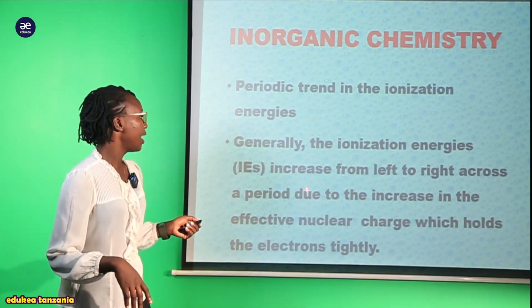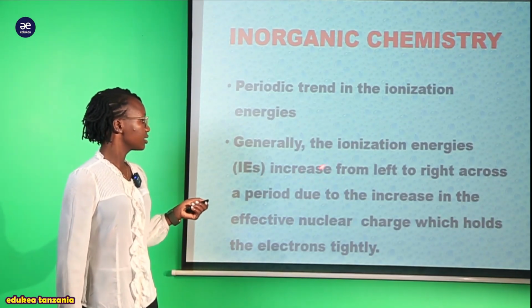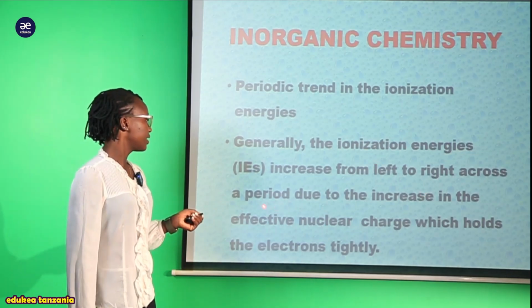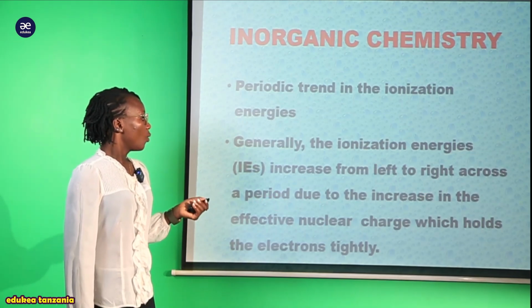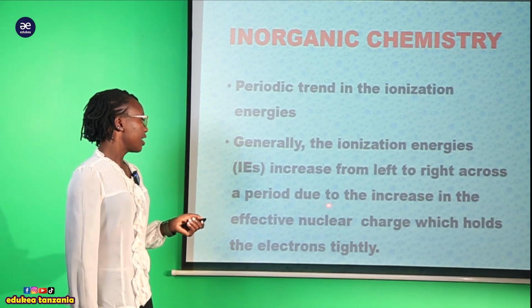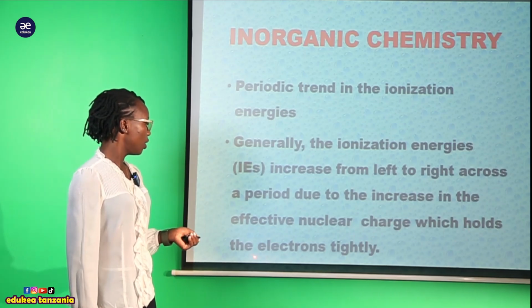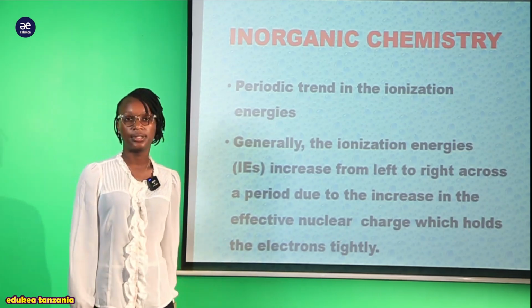So you can see that these ionization energies increase from left to right across the period. Why? Due to the increase in the effective nuclear charge, which holds the electrons tightly.